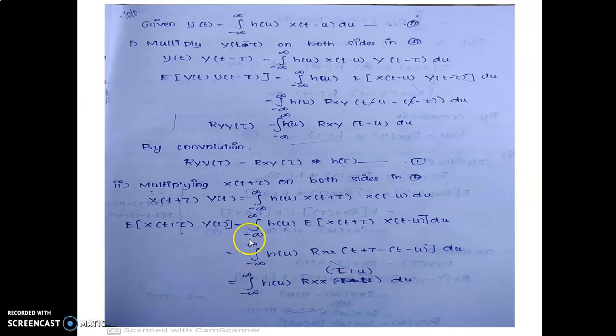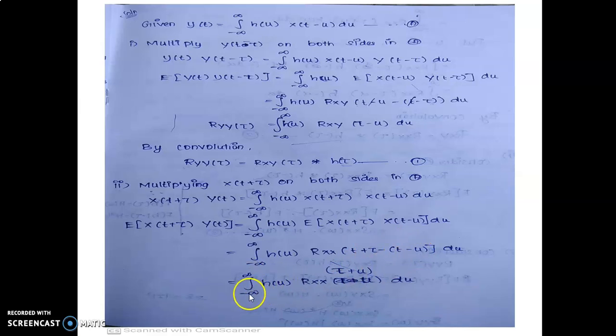The integral from minus infinity to plus infinity of h(u) times this term, which can be written as Rxx(t+τ−t−u) du. Now cancel the minus t and plus t, leaving τ+u.